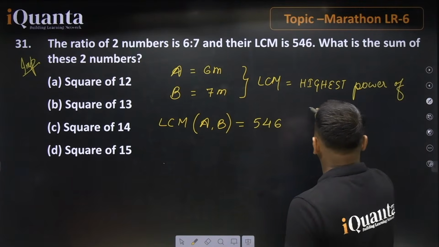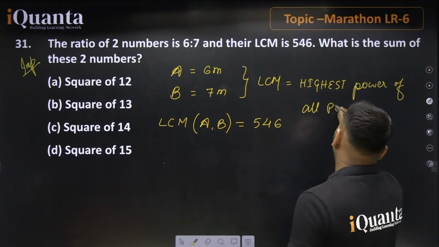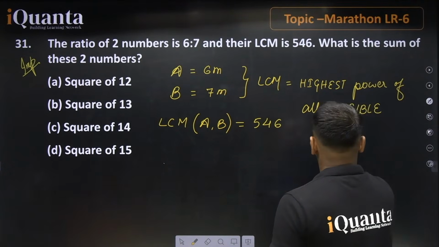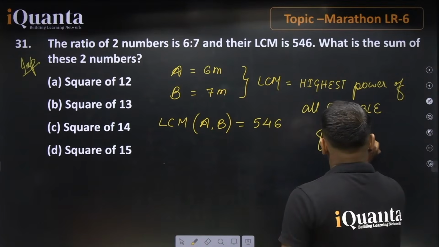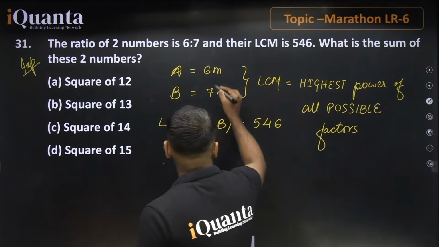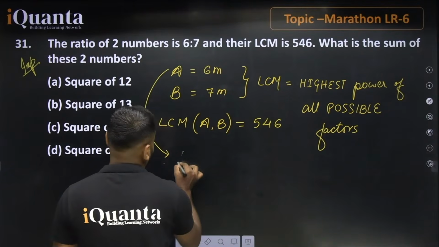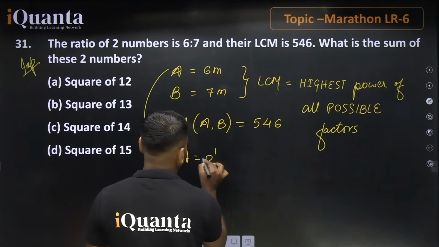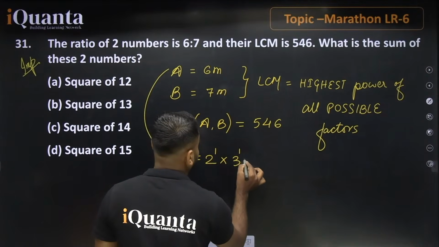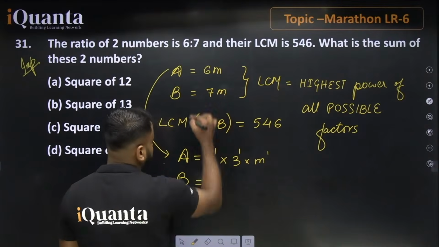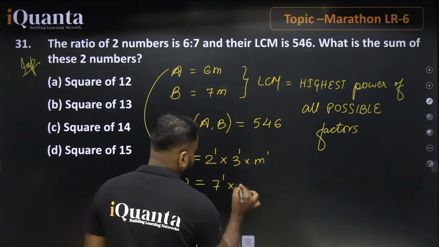of all possible factors, right? Now in this case, 6 to the power 1, and we can break it like this. So A equals 2 to the power 1, 3 to the power 1, and m to the power 1. If talking about B here, we know that 7 we cannot break, so 7 to the power 1, m to the power 1.